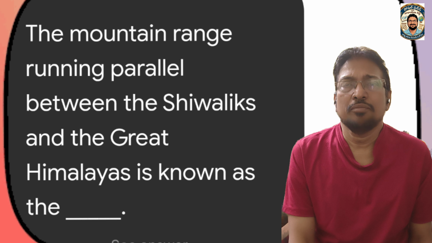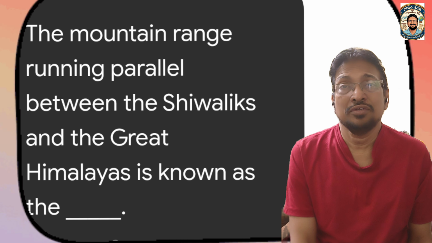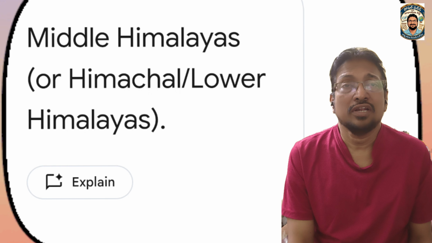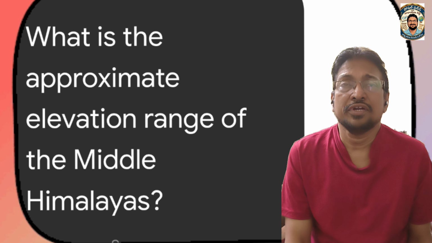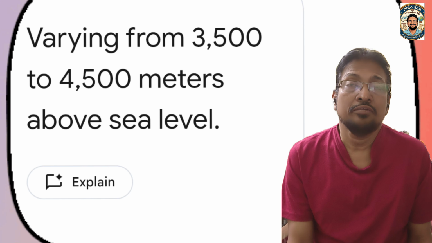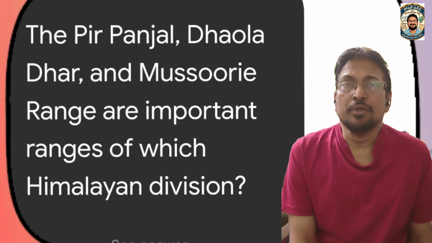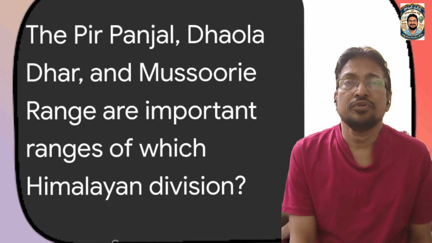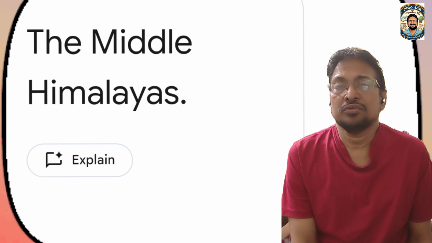The mountain range running parallel between the Shivaliks and the Great Himalayas is known as the Middle Himalayas, also called the Lesser Himalayas or Lower Himalayas. What is the approximate elevation range of the Middle Himalayas? The Middle Himalayas are 3,500 meters to 4,500 meters in elevation. The Pir Panjal, Dhauladhar and Mussoorie ranges are important ranges of which Himalayan division? They are important in the Middle Himalayas, with hill stations.